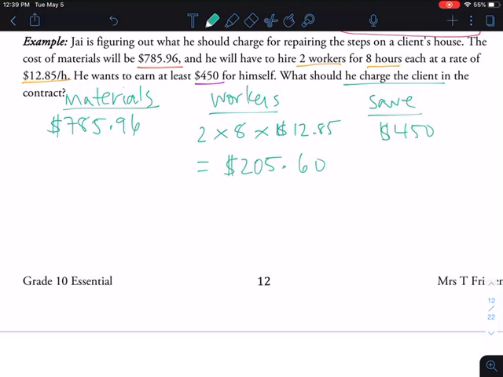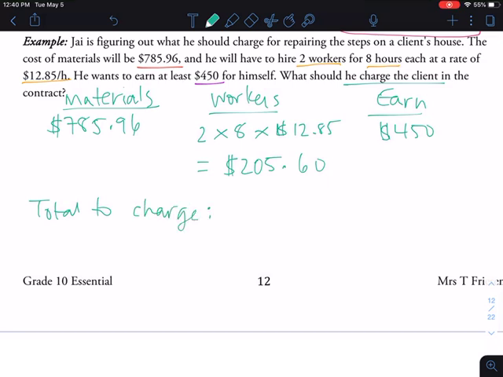And then he wants to save $450 for himself. Okay, or I guess earn. Maybe that's a better word. That's in the question. He wants to earn $450. So these are the total costs, right? So if he's going to pay for the materials, then he's going to pay his employees, and then he's going to earn some money on top of all that to pay himself, then he needs to take all three of those costs into account to find his total to charge.